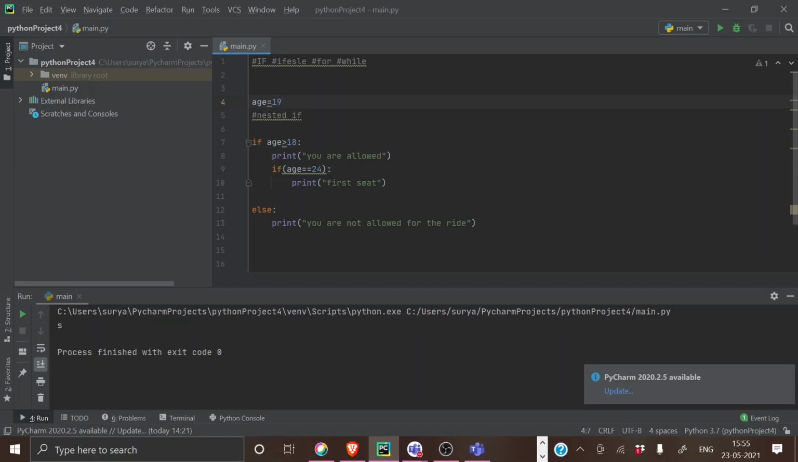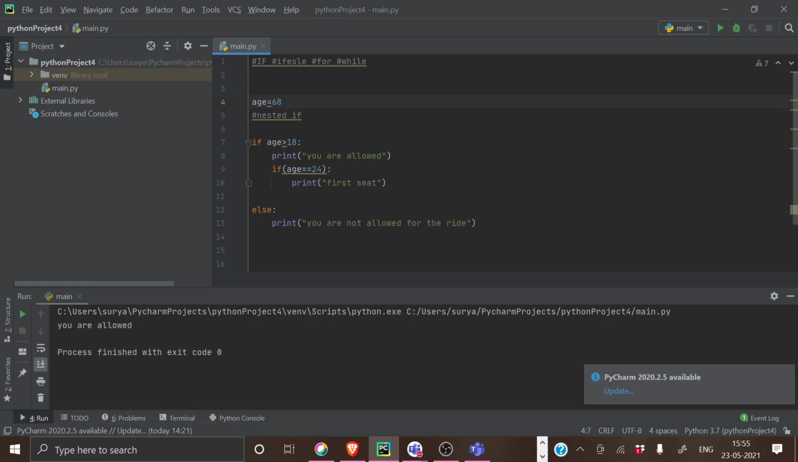You are allowed. Nice. If I'm giving 24, you are allowed at first seat. If I'm giving 68, what will I get? You are allowed. Yes, right.